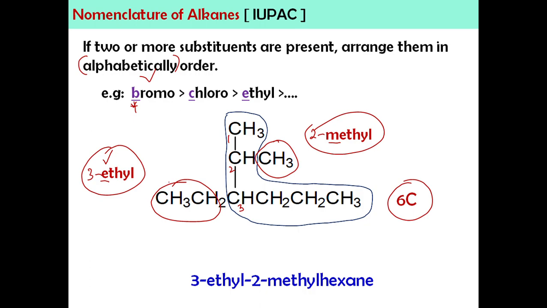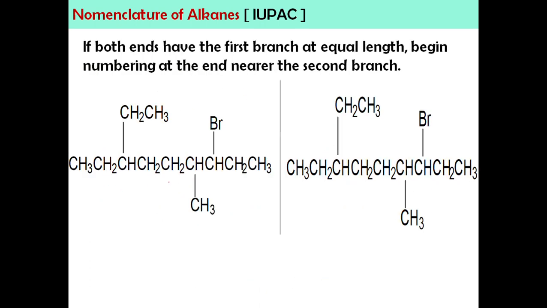Okay. So next rule, if both ends have the first branch at equal length, we will begin the numbering at the end near the second branch. Kalau baca ni memang tak faham. Tak apa. Contoh, saya ada compound yang sama. Tadi ini parent chain lah yang straight chain ni. Saya cakap kita kena bagi nombor yang akan bagi first substituent tu nombor yang paling rendah.